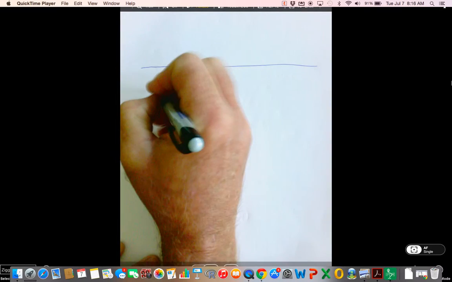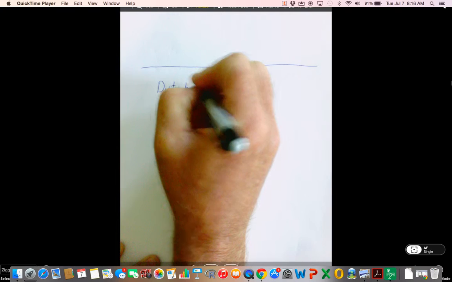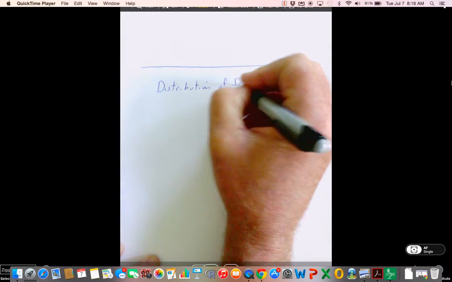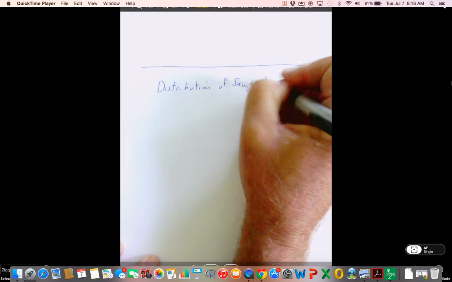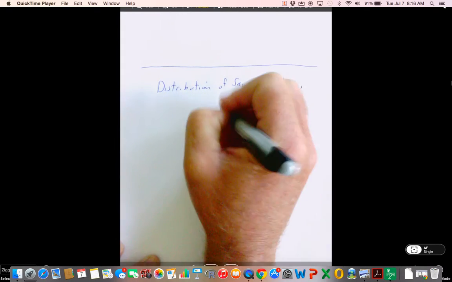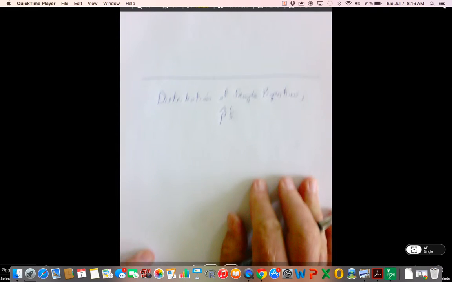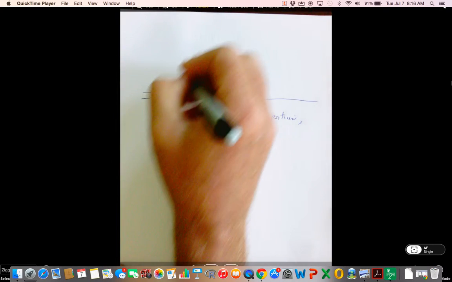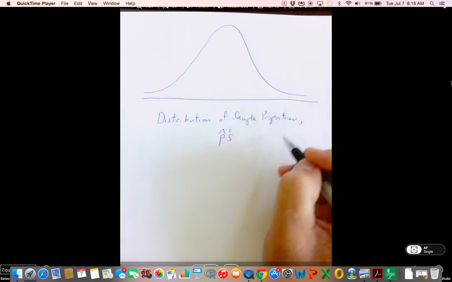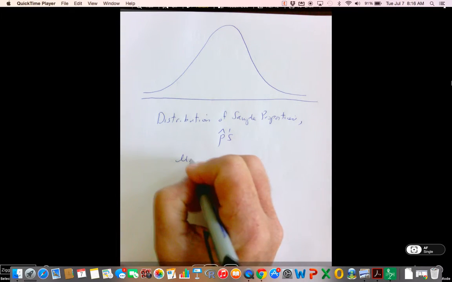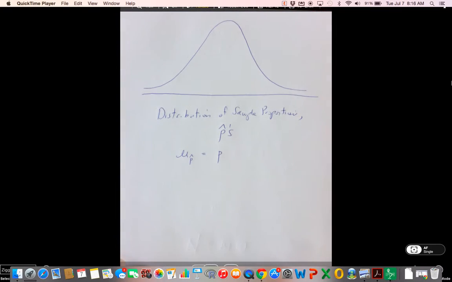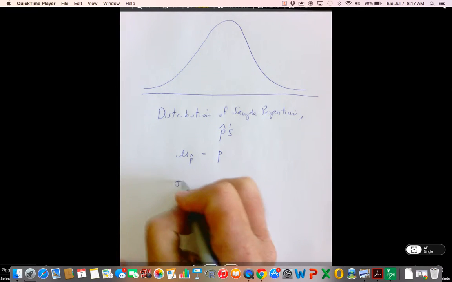Now, what do we know? Well, the central limit theorem tells us some stuff that's really helpful. It tells us that the distribution of sample proportions, and we call these our p hats, will be normally distributed with a mean of all the p hats equal to the proportion of the population that has a certain characteristic that we're interested in.